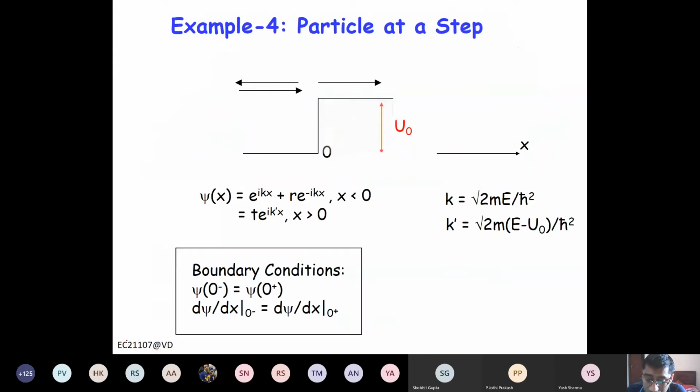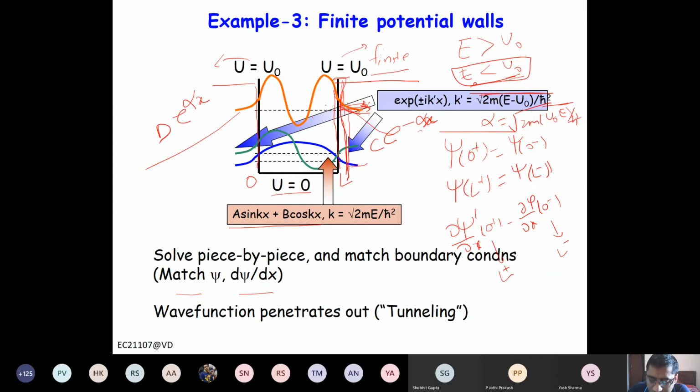Okay. So we will solve this one, particle at a step. The previous question you can try, maybe as homework, but it's very simple. So here you will have a sin kx plus b cos kx in region 1, c times e to the power minus alpha x in region 2, and in region 3, you have d times e to the power alpha x. You have 4 variables a, b, c, d, and then you have 4 equations: psi and d psi by dx at x equal to 0, psi and d psi by dx at x equal to L. So you can calculate these 4 coefficients.